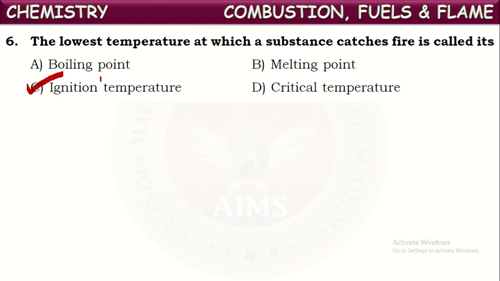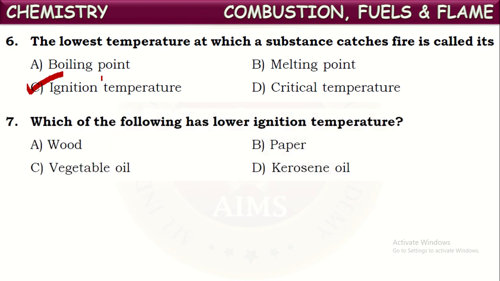Initially, the fuel should be heated until it reaches its ignition temperature. Only after reaching that ignition temperature will fuels start catching fire and burning. That lowest temperature at which a substance starts catching fire is called the ignition temperature of that substance.